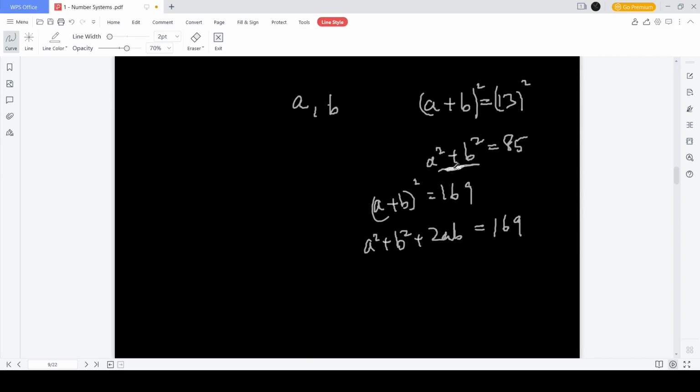But from this equation you get a square plus b square is 85. So I'll substitute it here. So I'll get 85 plus 2 into a into b equal to 169. So 2 into a into b is equal to 84. Okay. So a into b is 42.